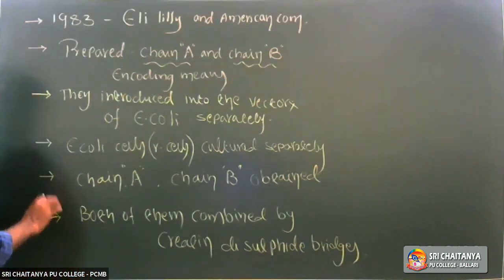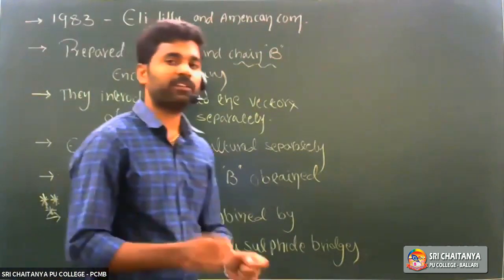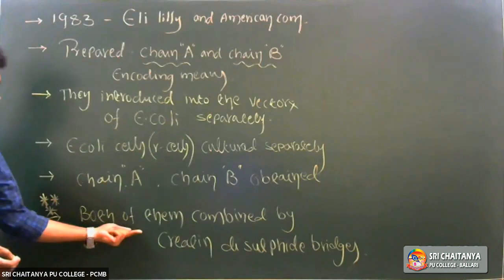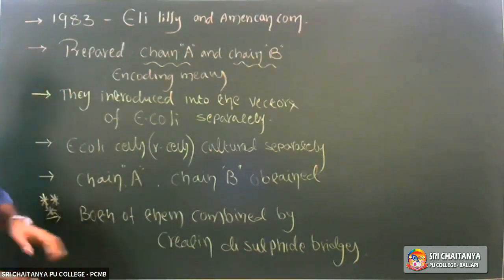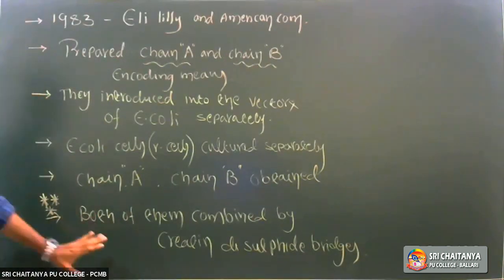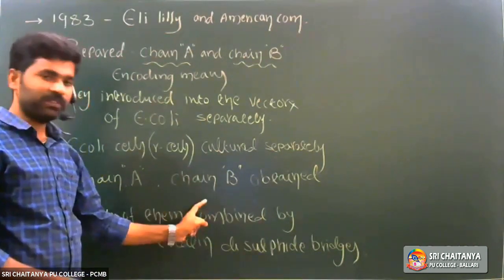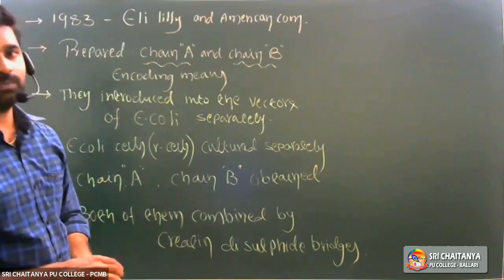So it is a very difficult area in recombinant insulin production, right? The difficult area is combining both chain A and chain B by the disulfide bridges. Creation of disulfide bridges between chain A and chain B is a difficult area in recombinant DNA technology or insulin production.